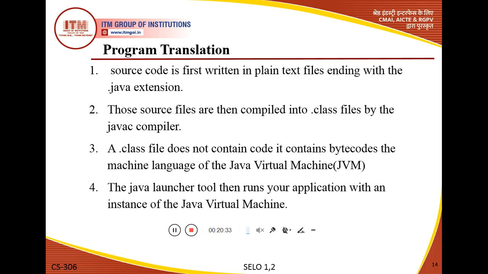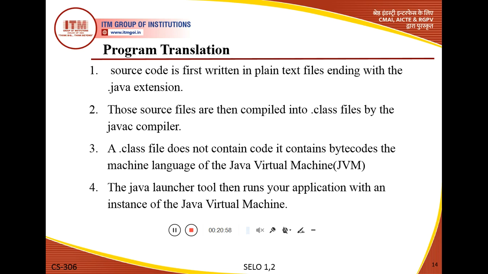Now we will discuss the topic program translation. It means if we write code in the Java programming language, how do we execute our program, or what are the different steps that translate our code step by step.